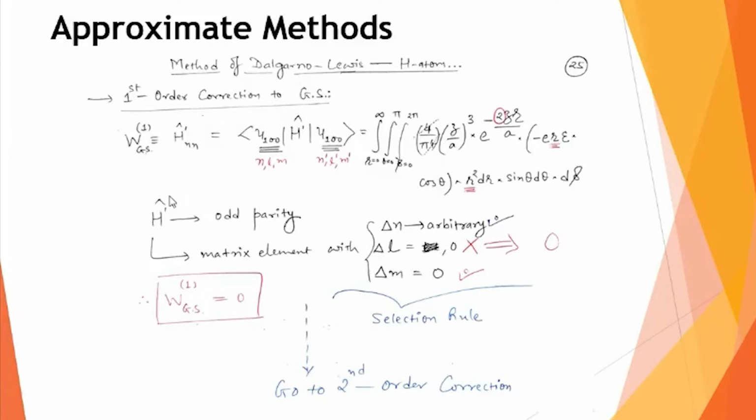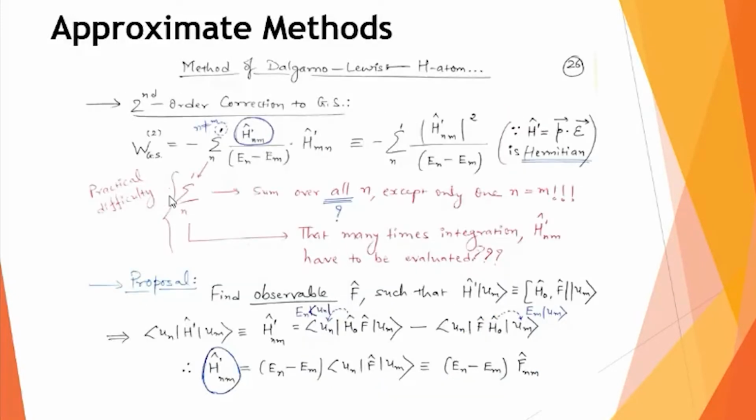And therefore, rather than concentrating on the first order correction, let us switch over to the second order correction. So we are still finding the energy correction to the ground state, but not first order, it is the second order.